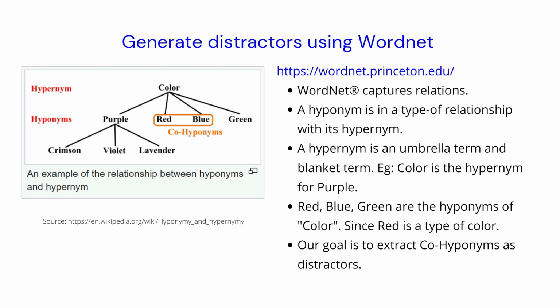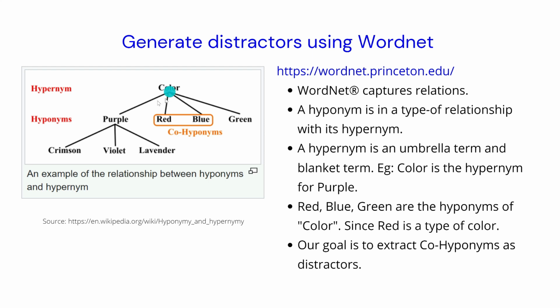To simplify it even further, a hypernym is almost like an umbrella term or blanket term. Example, color is the hypernym of purple. Color is the hypernym of red or blue or green in our example. So if you pick up any word like red, the hypernym to it is the blanket term or umbrella term. So red falls under color. If you ask what is the hypernym of red, you will say color is the hypernym of red.